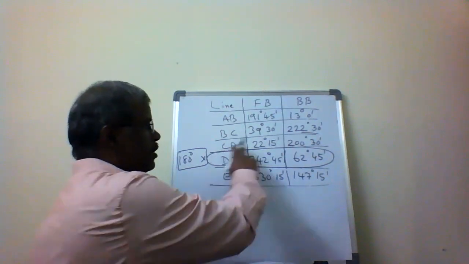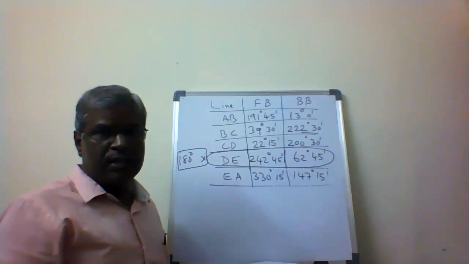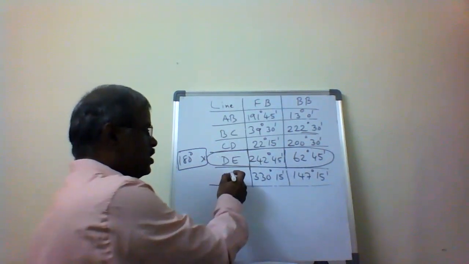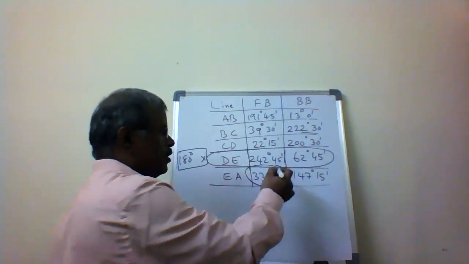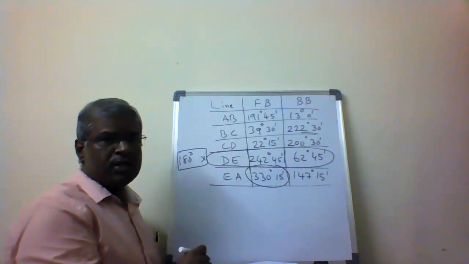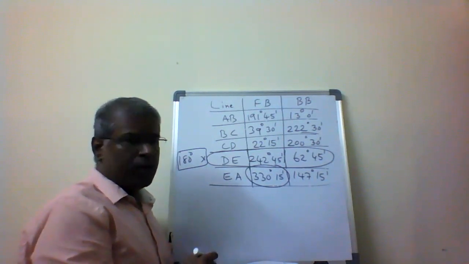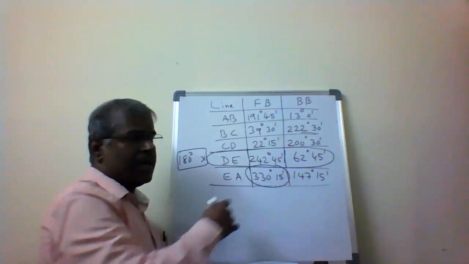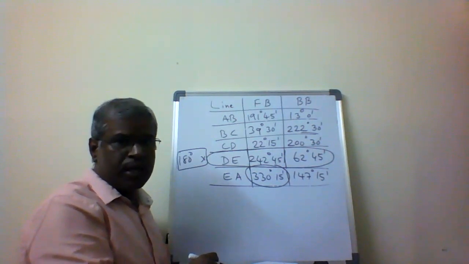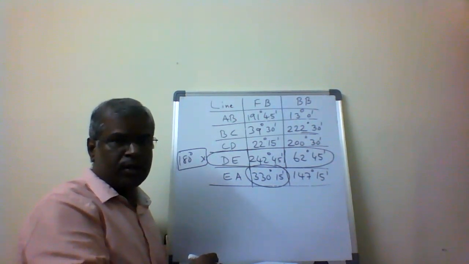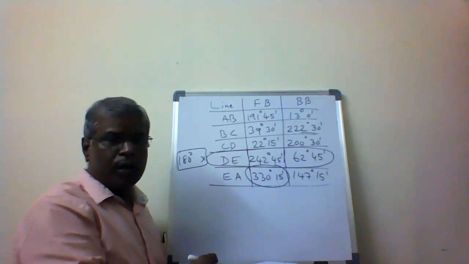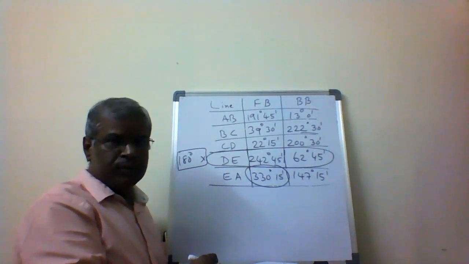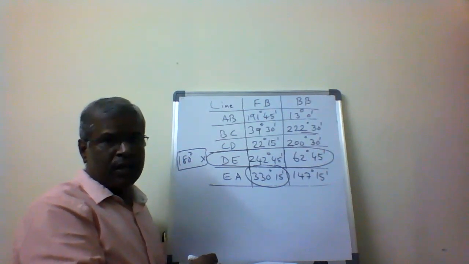So now I take DE as the reference line. From that reference line, EA is measured. The forward bearing of EA is also correct, because it is measured from E, which is unaffected. Then from this we calculate the other bearings and correct them: what amount of error there will be, and how that error is going to be distributed to the other bearings of the sides.